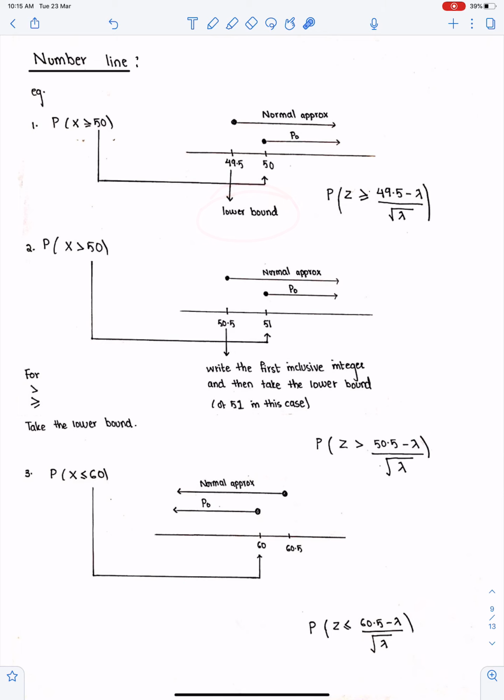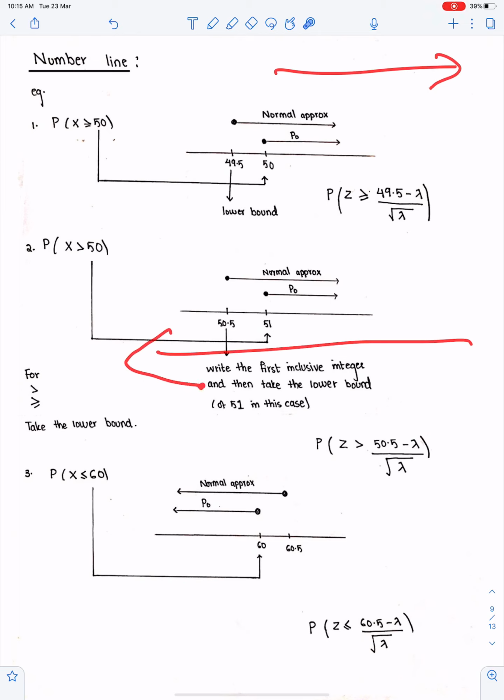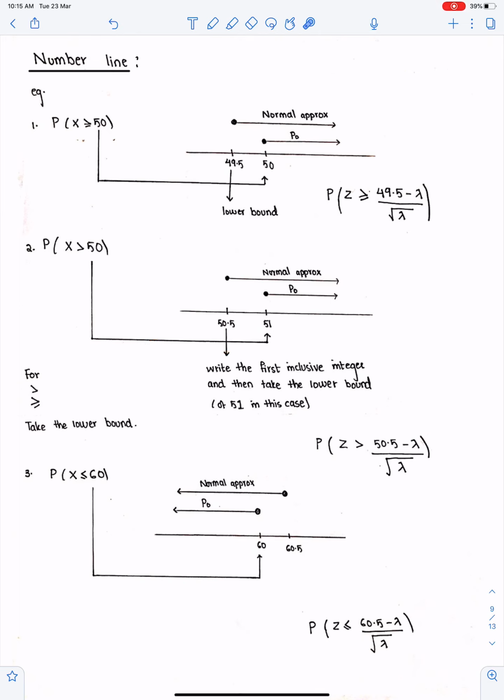For this one, the first possible integer will be 51, because this is exclusive. So write 51 here and take the lower bound because you are going on the right side. This will be the formula for z. Write the first inclusive integer and then take the lower bound of 51 in this case. Whenever we go on this side, we take the lower bound. Whenever we go on this side, we always take the upper bound. Take the lower bound for these inequalities.